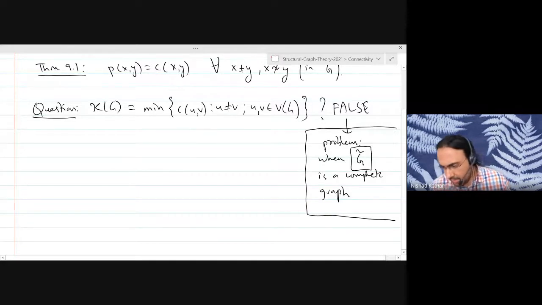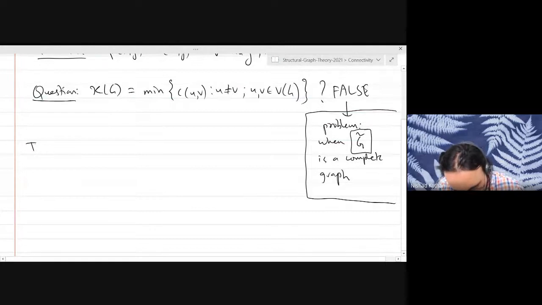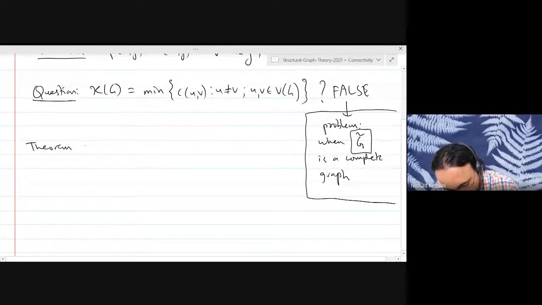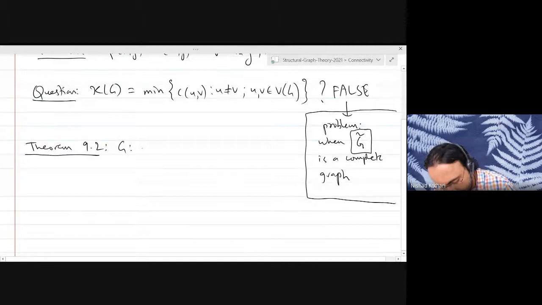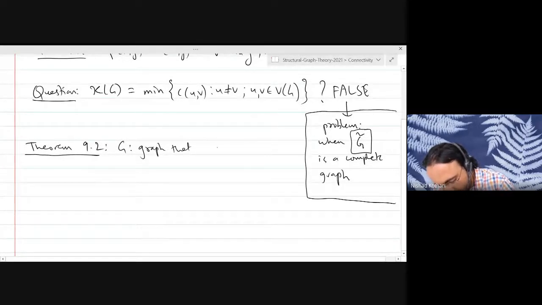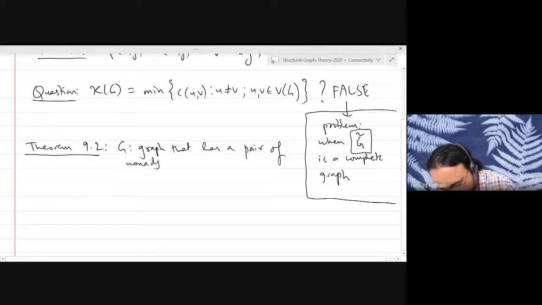So we will prove the following today. You take any graph G such that G has a pair of non-adjacent vertices.